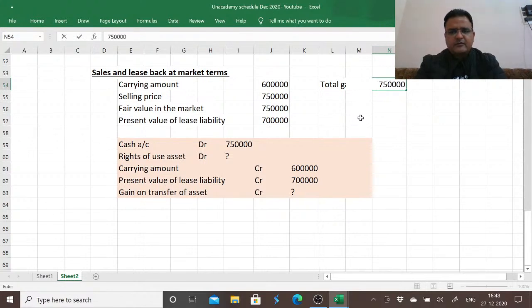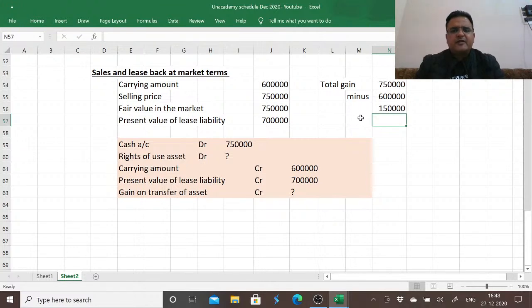7,50,000 minus carrying amount 6 lakh. Total gain is equal to 1,50,000. That means out of a total gain of 1,50,000, since we have leased back the asset, we have not transferred the entire asset, but we have realized a proportion of that gain.